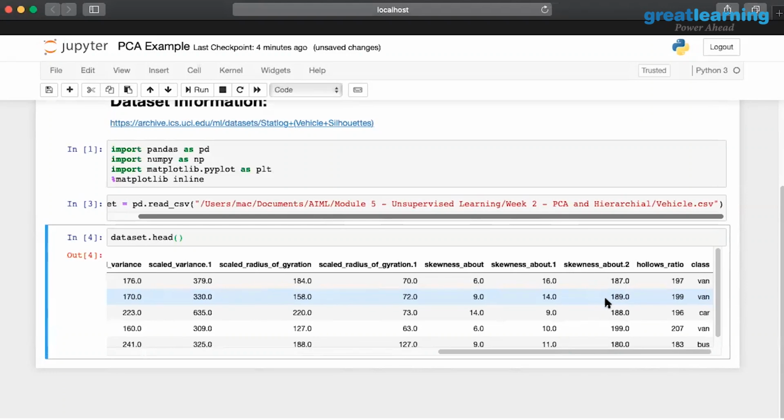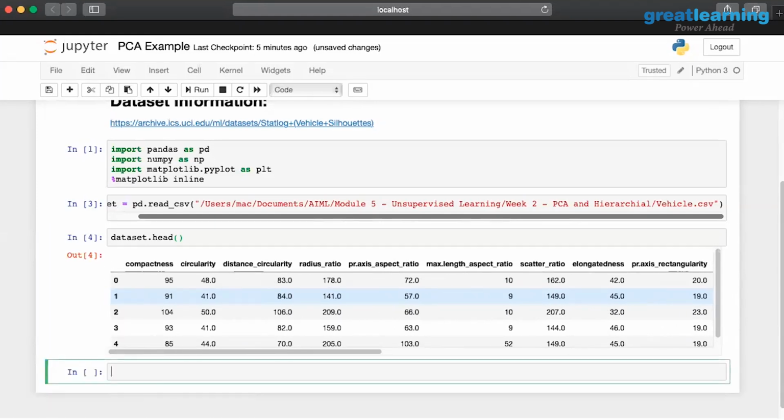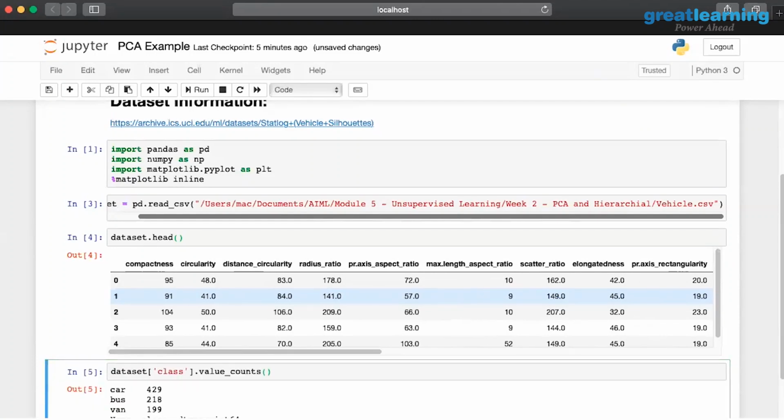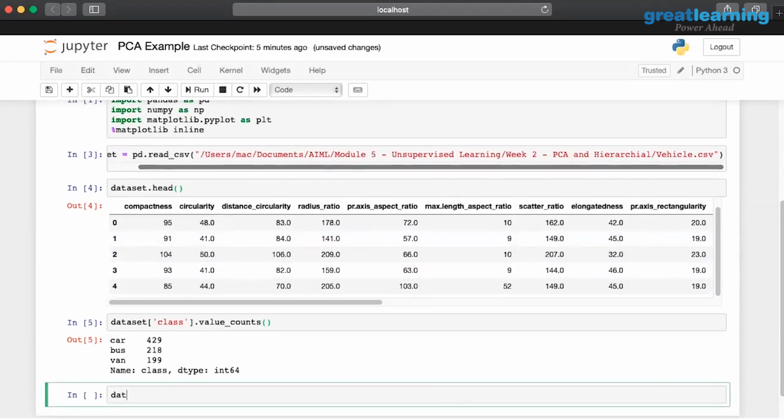So from the silhouette, we have different information about scaled radius of gyration, skewness about it, the hollow ratio, and the class, whether it belongs to a car, van, bus, or whatever it is. This is what I'm essentially going to tag into a car, bus, or a van. Now, if I look at this, I'm going to add this attribute as well.